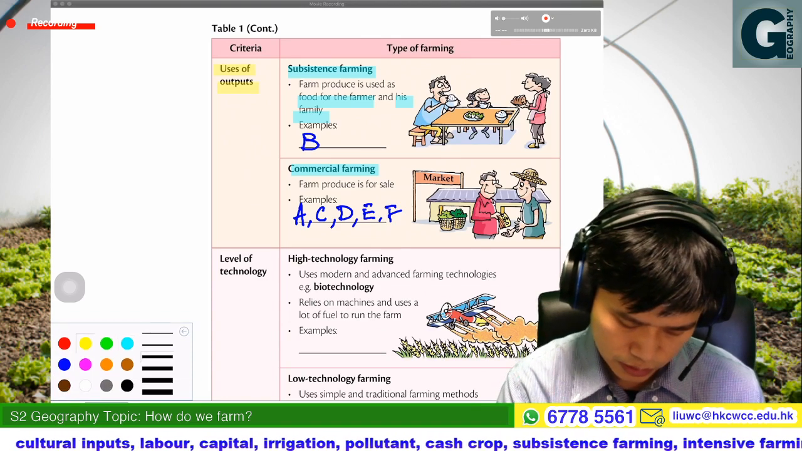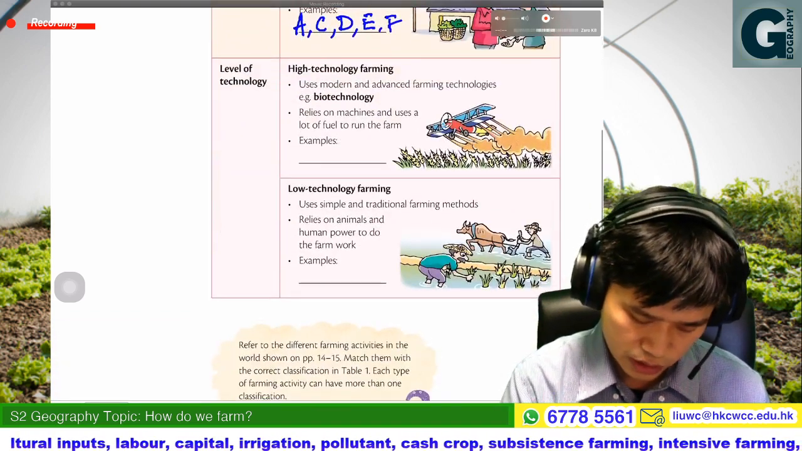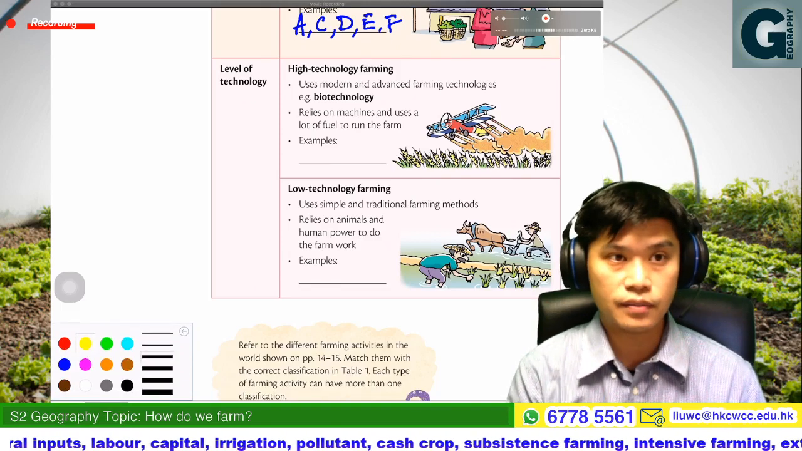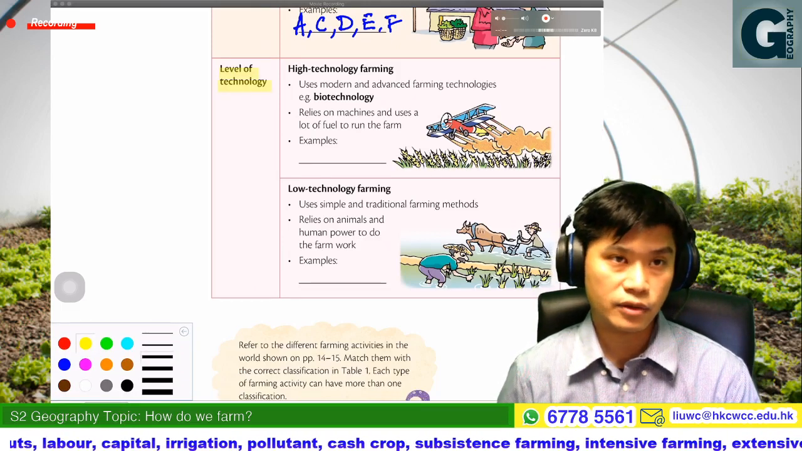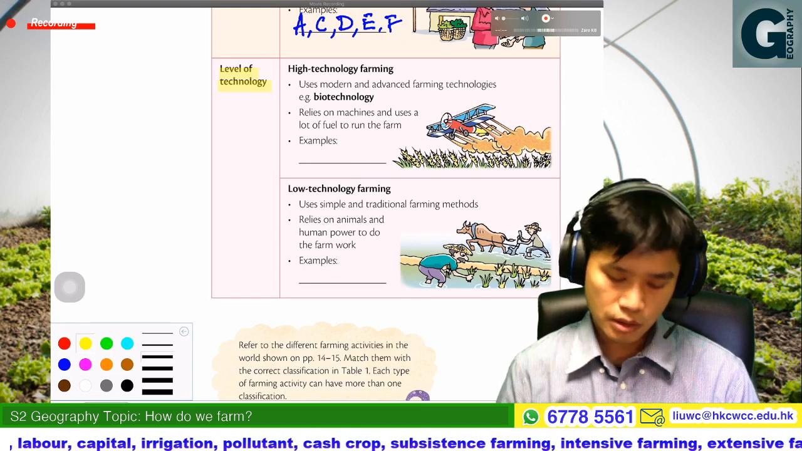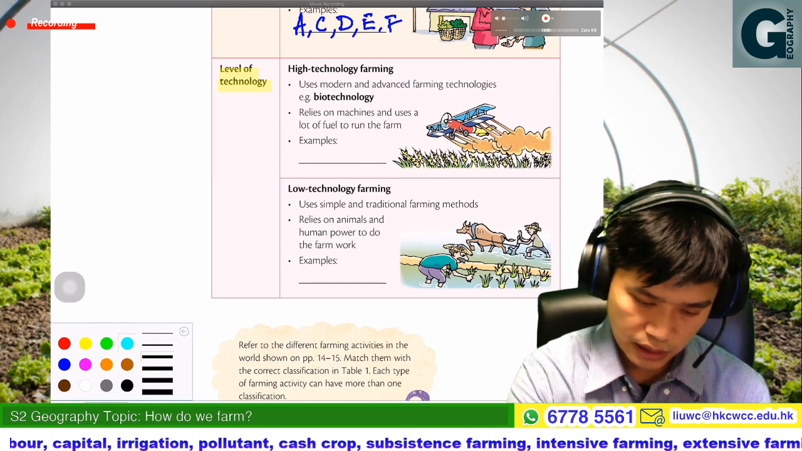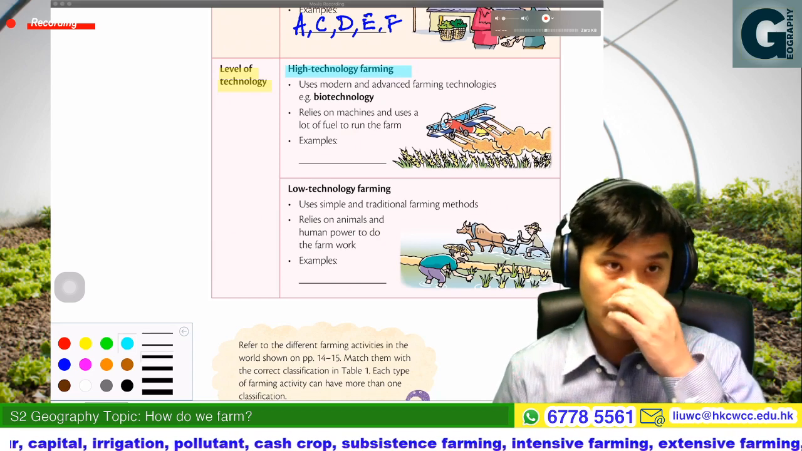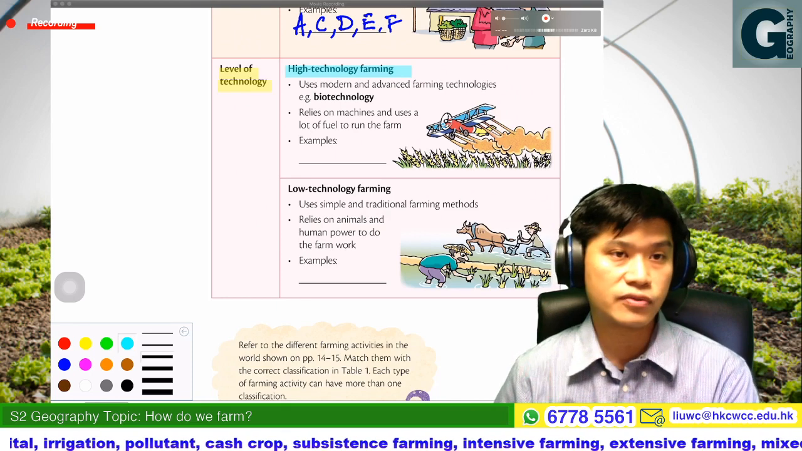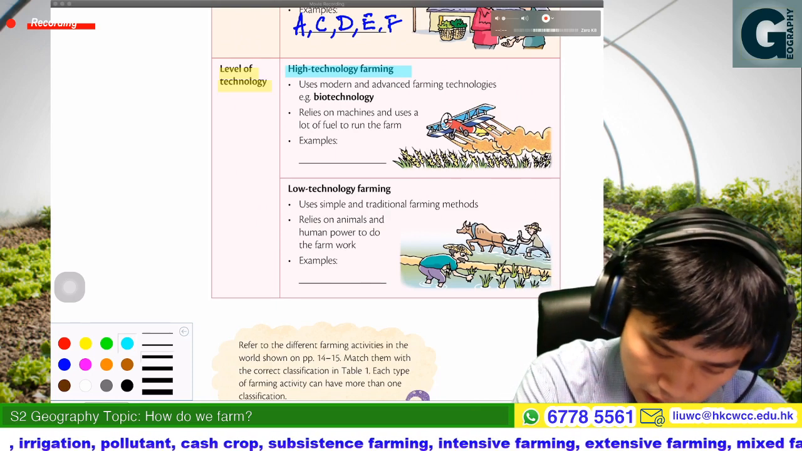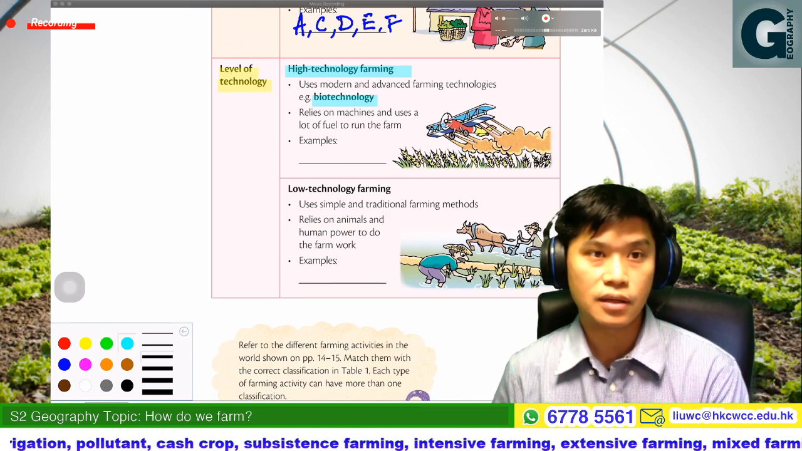And then the last one. So what would be the classification? We may classify the farming by the level of technology. The first example is high technology farming. The farmer would use some modern and advanced farming technology such as biotechnology.